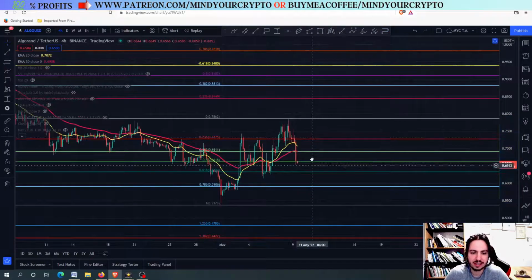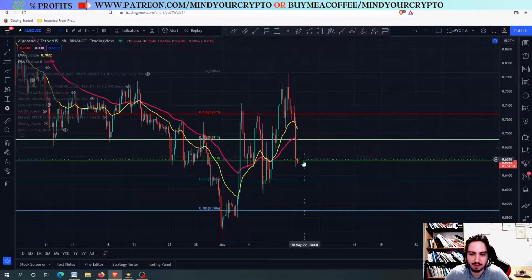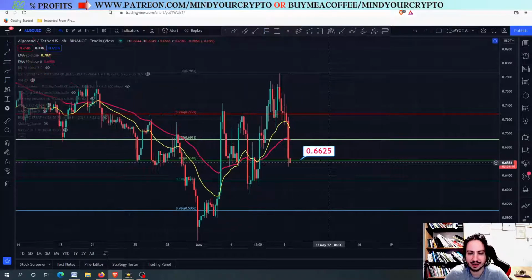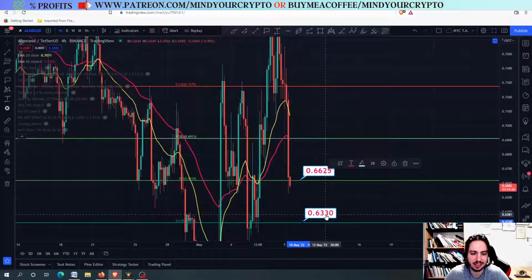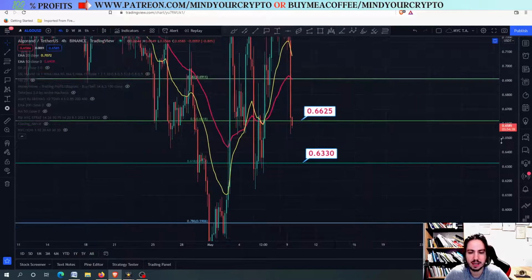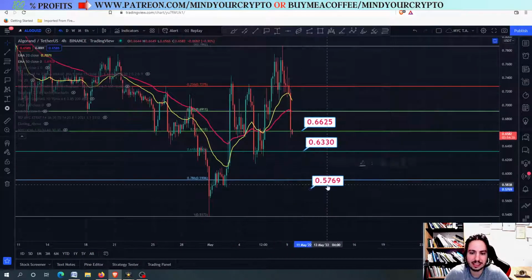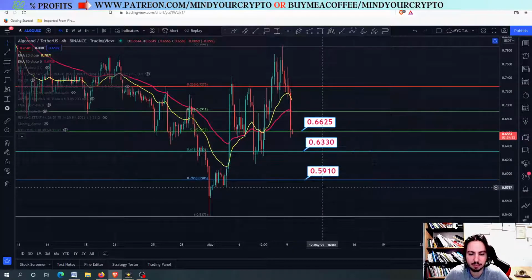We are going to find them pretty soon enough. The 0.5 is a very strong support level. If we lose that, 0.66, you can see that. If we lose the 0.66, that means that we close below on the 4-hour frame, then we are going to the next price target, which will mean the 0.63. From there, it is very important to hold it, and especially the most important one is the 0.59.